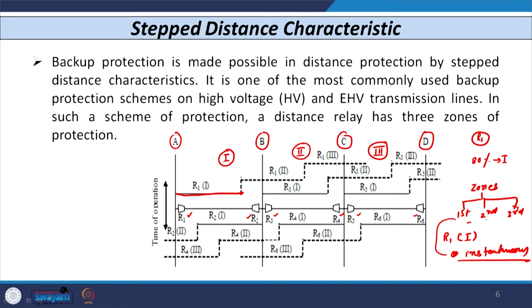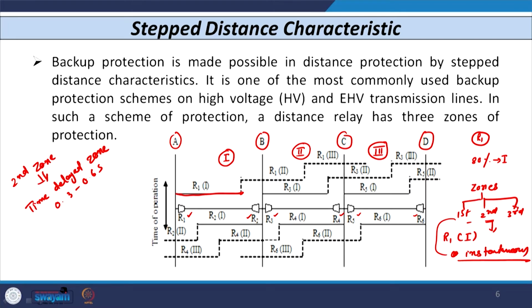Now, the second zone is a time delayed zone. The delay time is of the order of 0.3 to 0.6 second, so 300 to 600 millisecond.